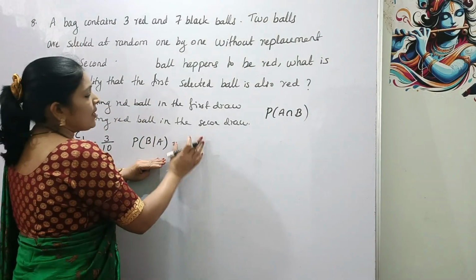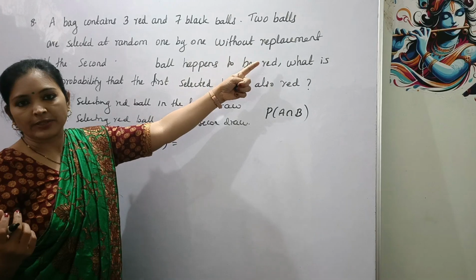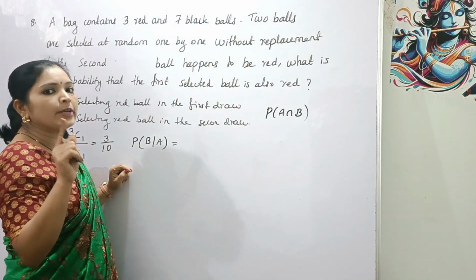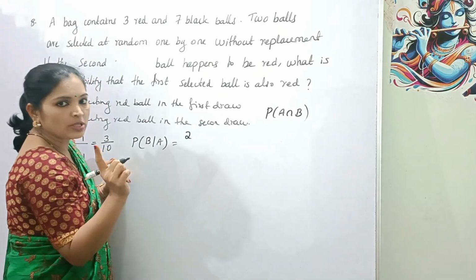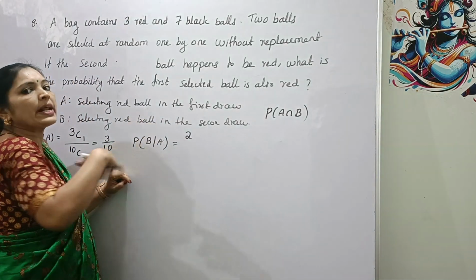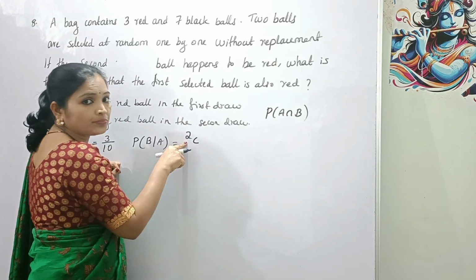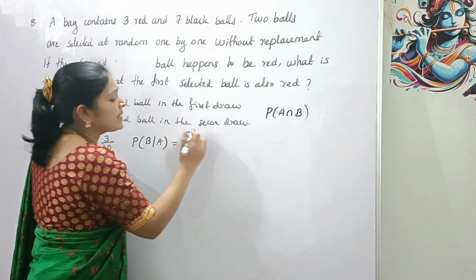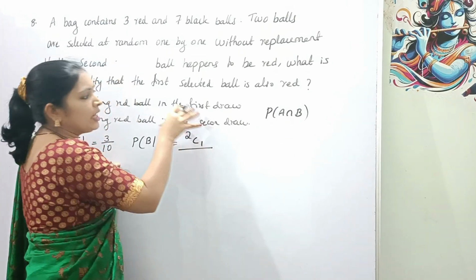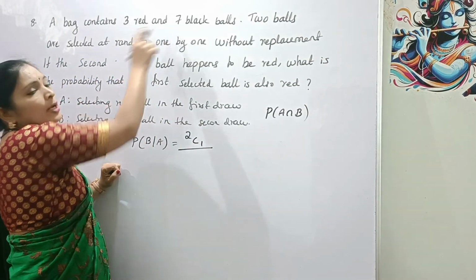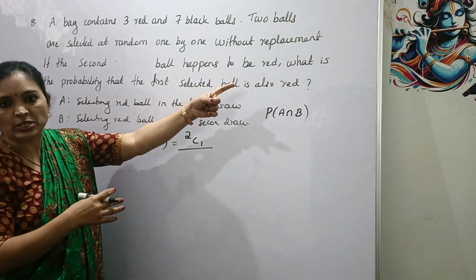That is, see, one red ball is already selected and it is without replacement, right? Therefore, one red ball is reduced. Therefore, there are two red balls, right? So here second also selecting a red ball, right? So therefore 2C1, out of two red balls selecting one red ball, divided by, now there are total 9 balls, right? One is reduced, one is already selected and it is without replacement, right?